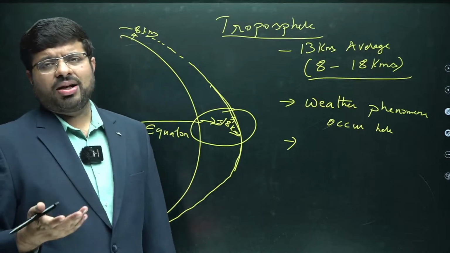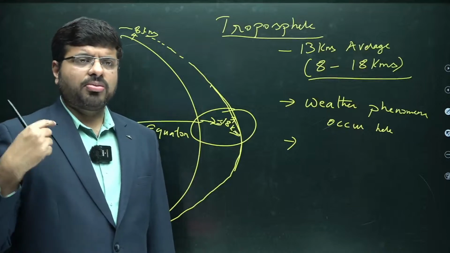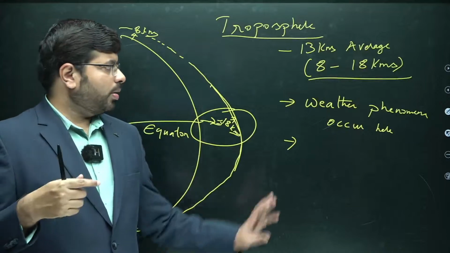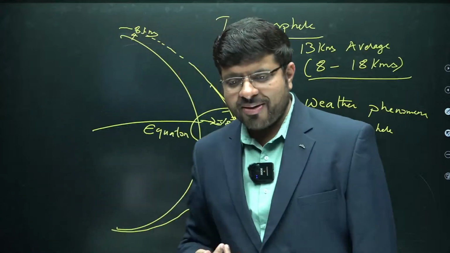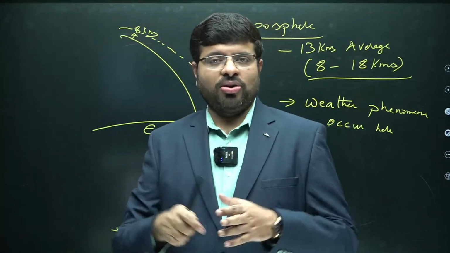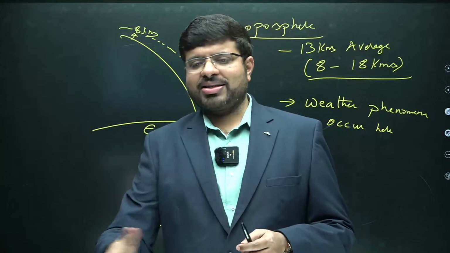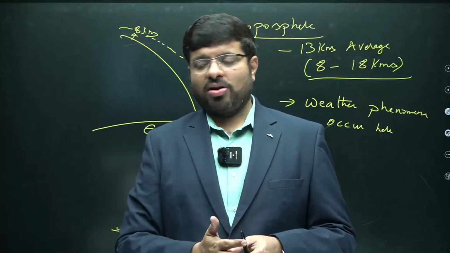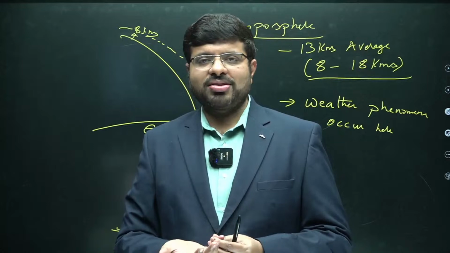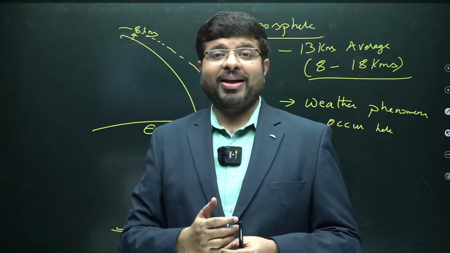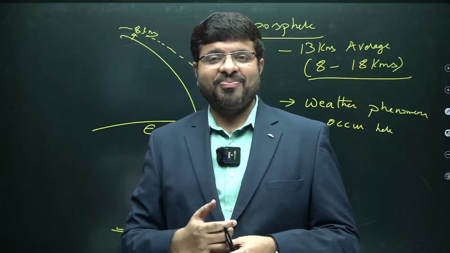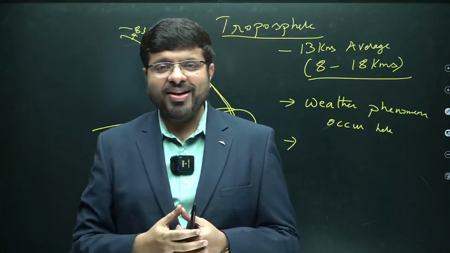Majority of them do travel in the stratosphere to prevent turbulence. You all have seen what is turbulence. While you go on the road, while you are going in an auto, you will find that whenever there is a speed breaker or any kind of pothole, you will find the bumps and all, the uneasiness. Imagine the same thing occurring in a flight. Your heart has to be very strong, right?